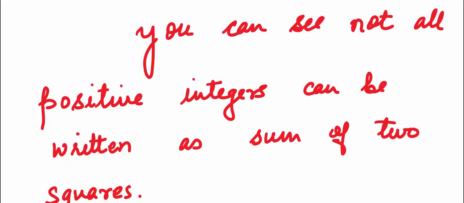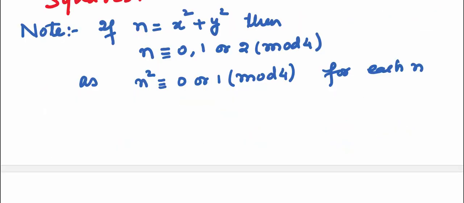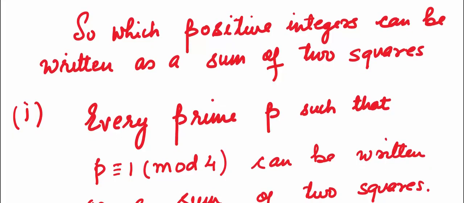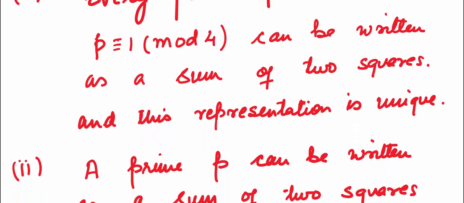You have just seen not all positive integers can be written as a sum of two squares. Note, if n is x square plus y square, then n will always be congruent to either 0, 1 or 2 modulo 4, as n square is congruent to 0 or 1 mod 4 for each n. Let us now see which integers can be written as a sum of two squares. Every prime p such that p is congruent to 1 mod 4 can be written as a sum of two squares, and this representation will always be unique.